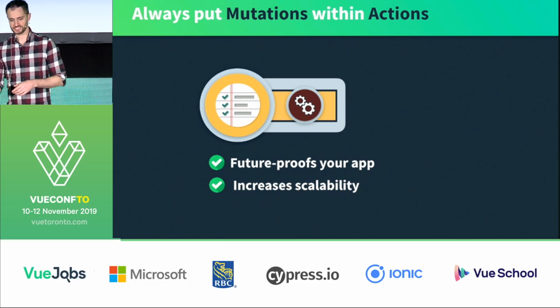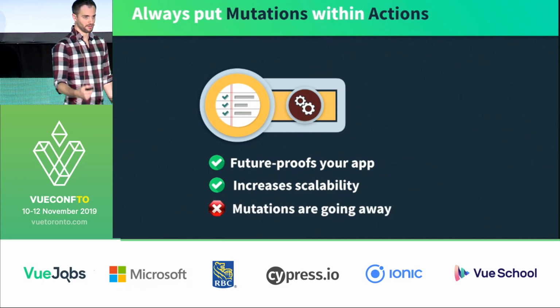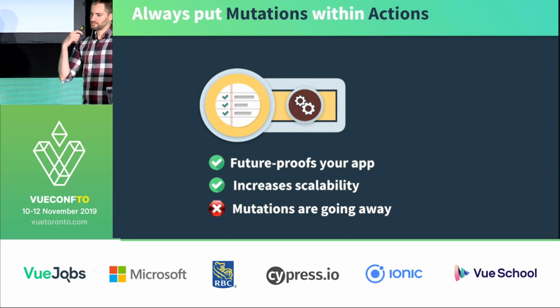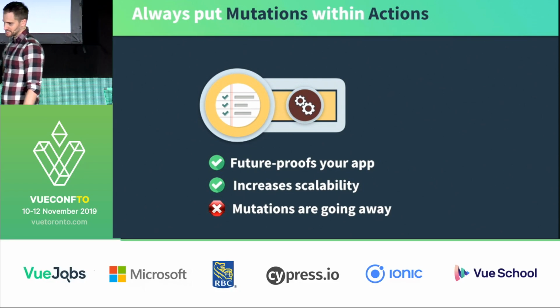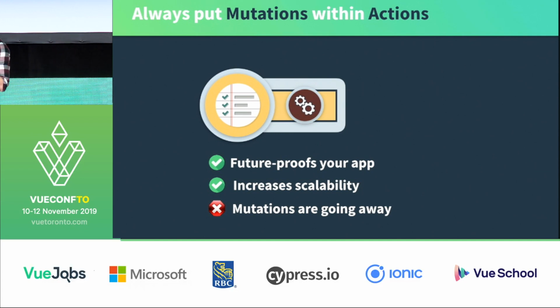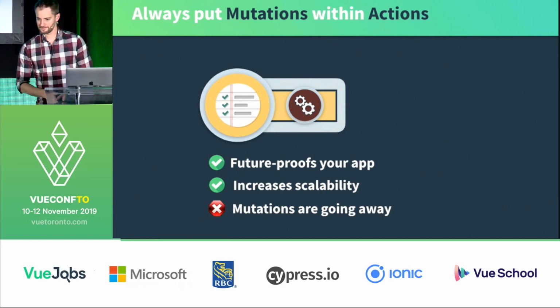My current knowledge is that in Vue 3, mutations are going away. So my thought process is, if we think about actions being that which update the state, even through these mutations that they're containing, once those mutations go away, it's still those actions that are doing it. They're not these lone mutations that are not wrapped in actions. So yeah, mutations within actions is a best practice that is highly recommended.